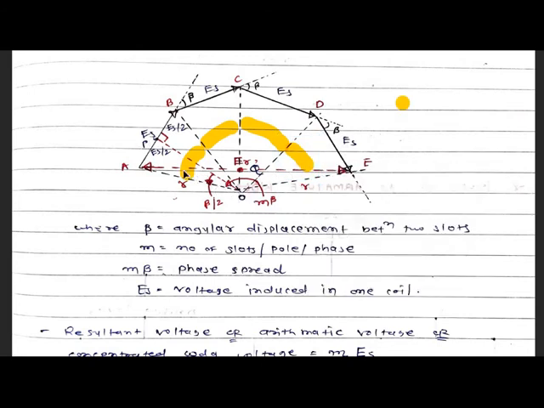Now this half portion is given by beta by 2.